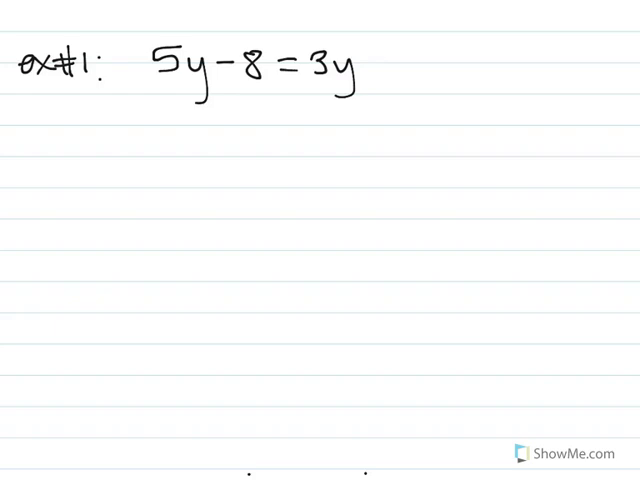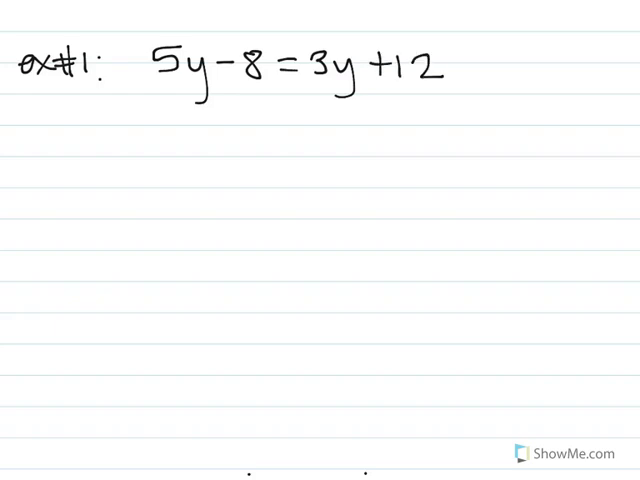Our first example we are going to try is 5y. Let's title this example number 1. And we have 5y minus 8 equals 3y plus 12.